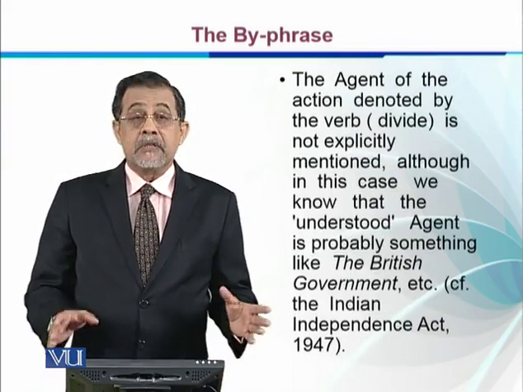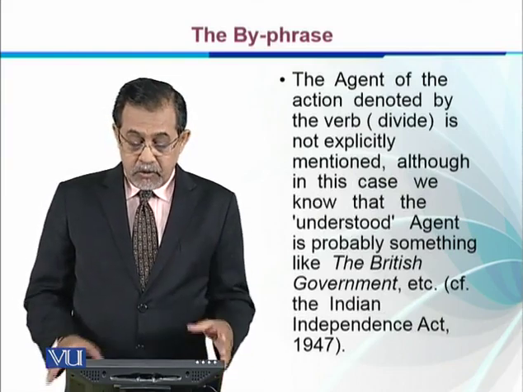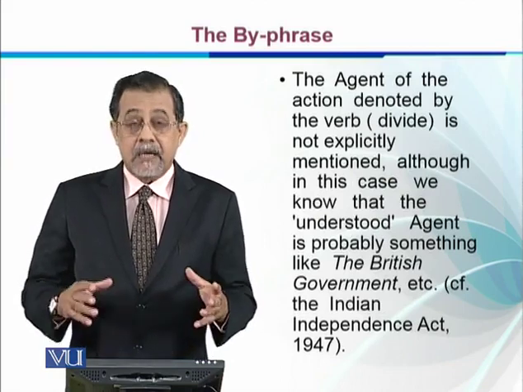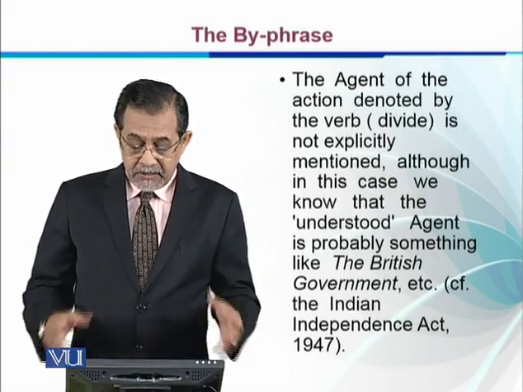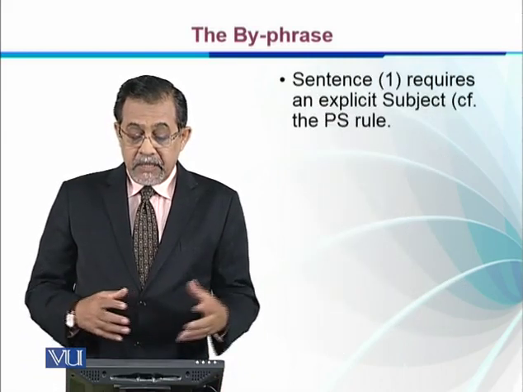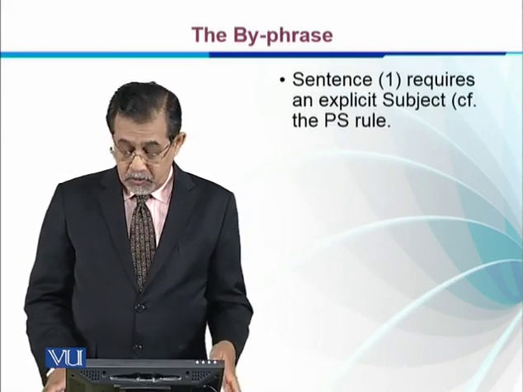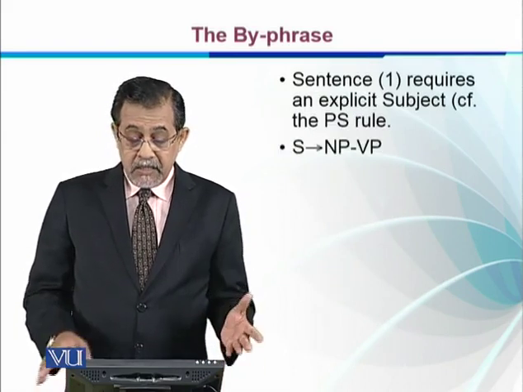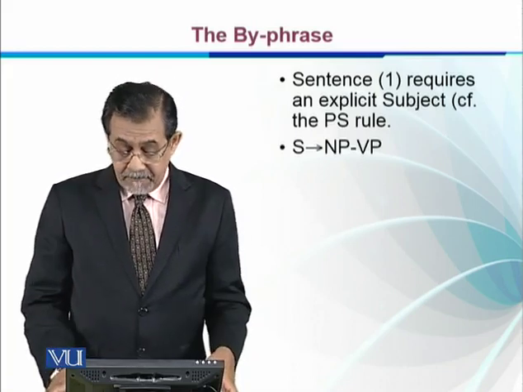The agent of the action denoted by the verb divide is not explicitly mentioned, although in this case we know that the understood agent is probably the British government, etc. Right? Sentence 1 requires an explicit subject. According to the PS rule, a sentence consists of a noun phrase and a verb phrase.